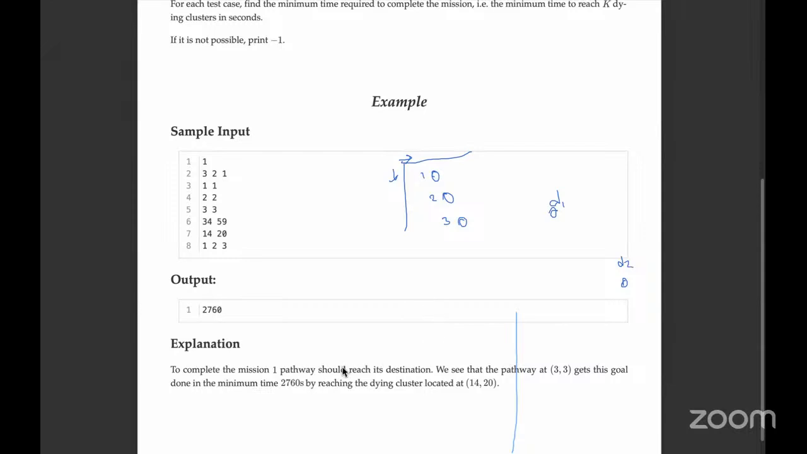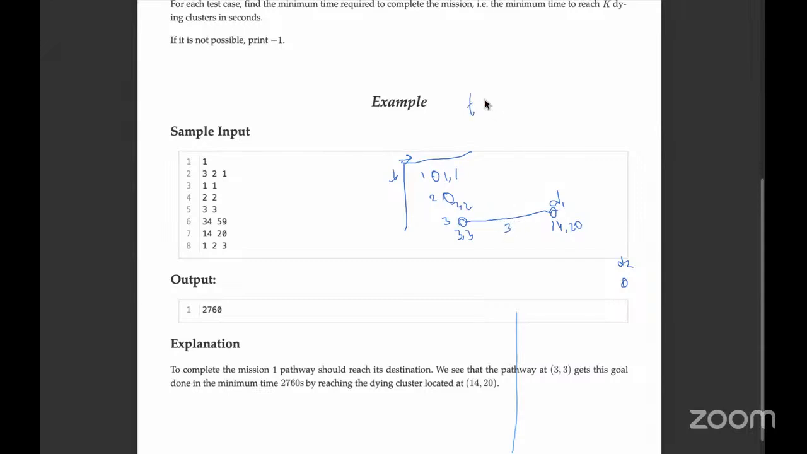Right, so to complete this mission, one pathway should reach its destination. So we see that the pathway at (3, 3), so this is the closest, gets this goal done in the minimum time. So this distance would be minimum. So here this is (14, 20). So this one is (3, 3), this is (2, 2), and this is (1, 1). So if you see the distance and then you divide by speed, right? So this also has the highest speed as well. So this has the highest speed and the lowest distance. Obviously, this is going to be the minimum time.